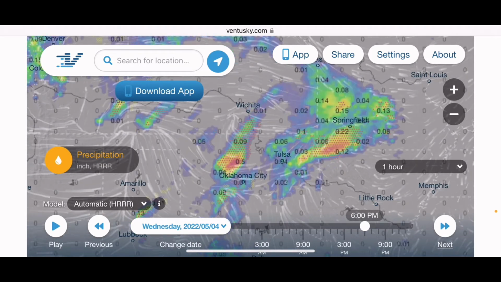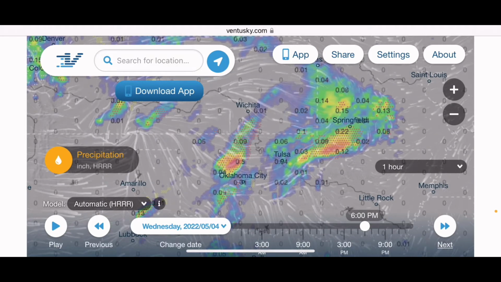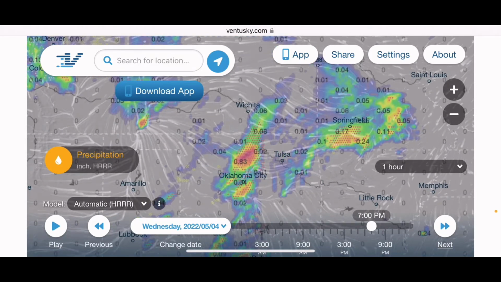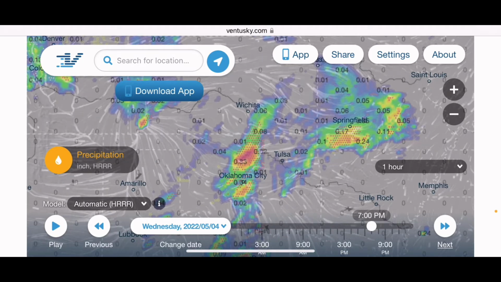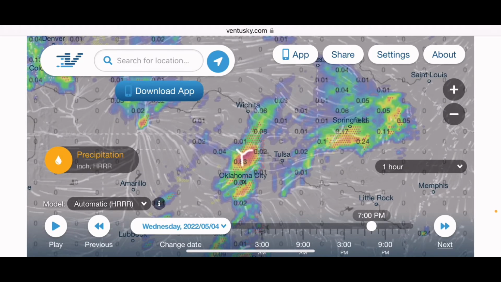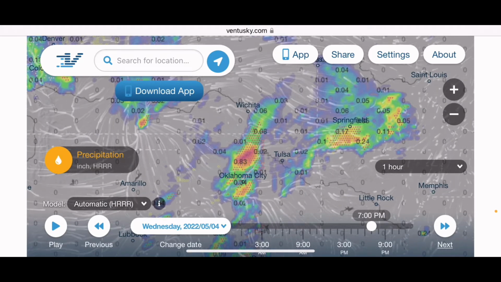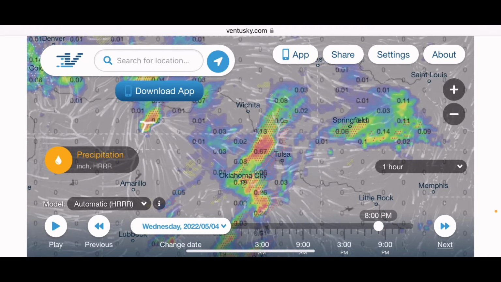You can go here to 6 o'clock. You can still see the northern part of the storm is breaking up. And now even the southern part, you go to 7 o'clock and the storm is breaking up. Now there seems to be another storm on the left-hand side, the western part of the original storm, and it seems to be building up. It was 0.83, now it's 0.67.